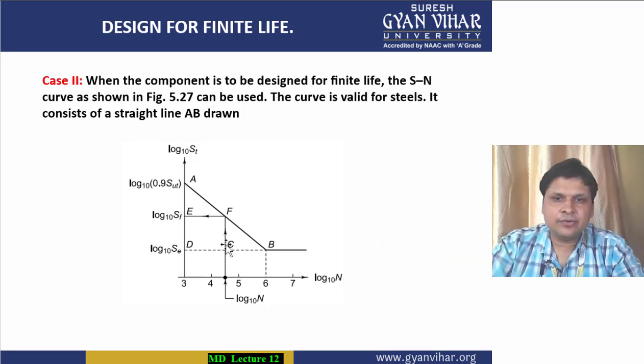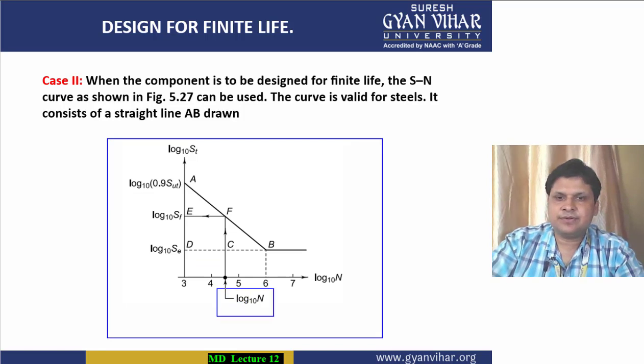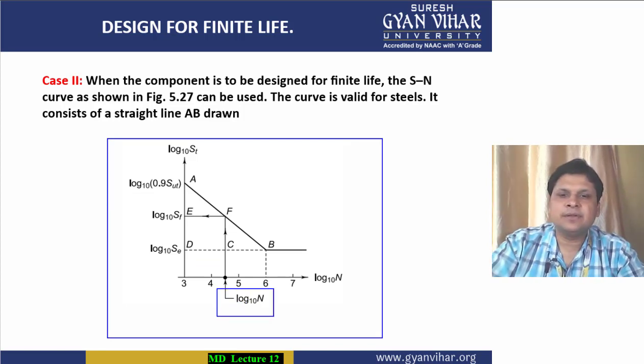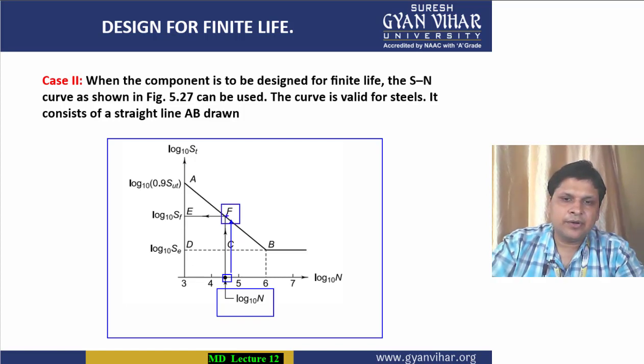In this diagram, if I have to calculate the stress value for a particular number of cycles, I will point that number of cycles on the x-axis, and corresponding to that point I will see where the vertical line drawn from that number of cycles strikes this line AB. Wherever it strikes, at that point I will find the fluctuating stress value,